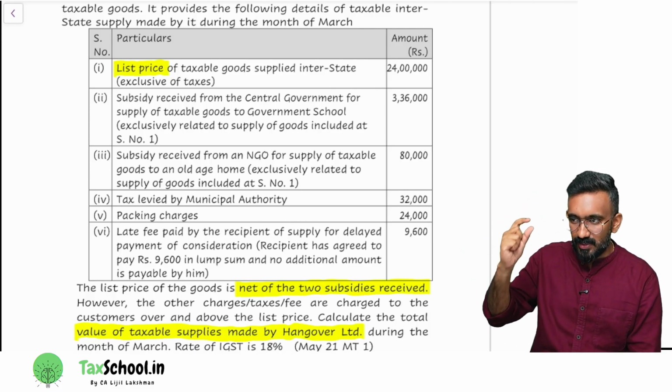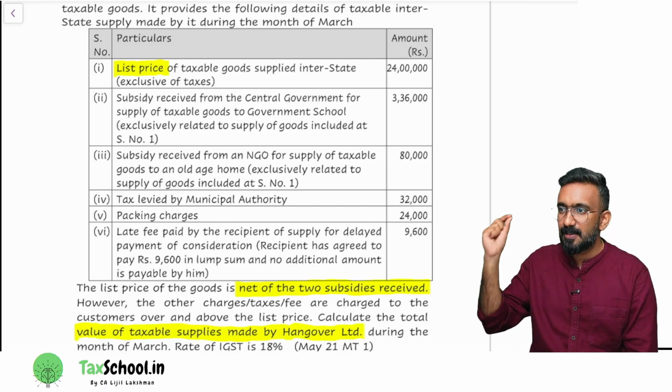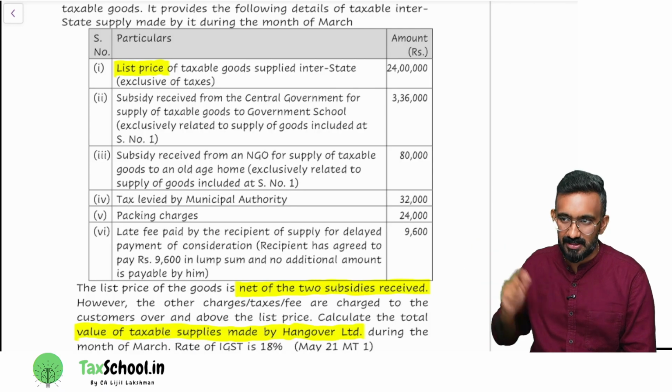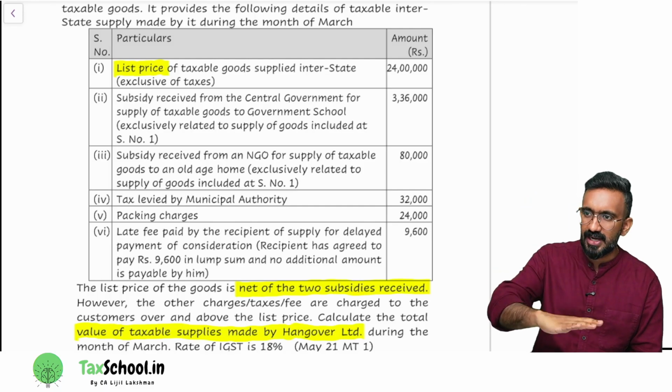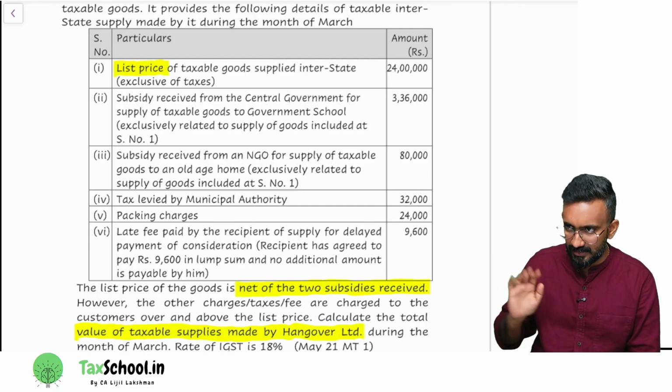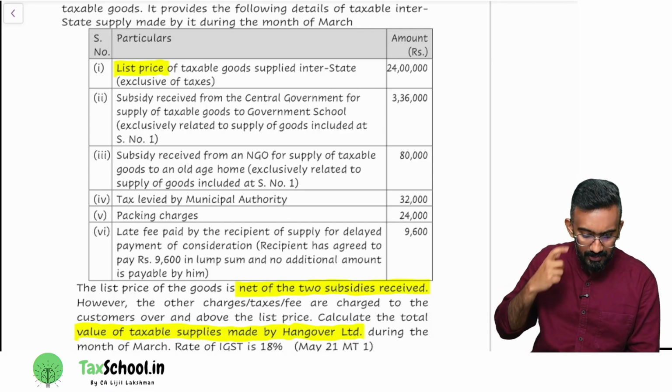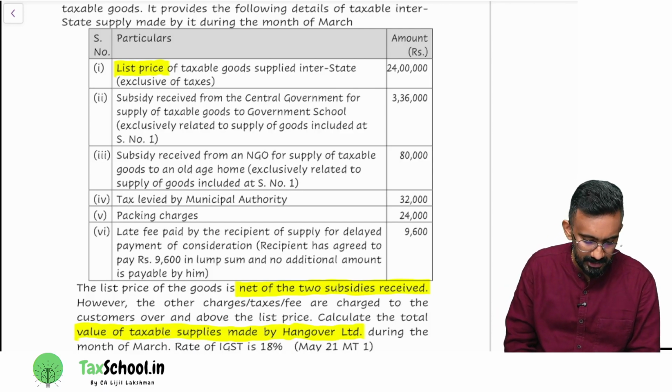As per 15.1, transaction value is price paid or payable for the supply. You should write it in full. Okay, so for here, I'm just giving you the reference. You should write the entire section later there. Then point number 2, what is second one? Subsidies received from central government.